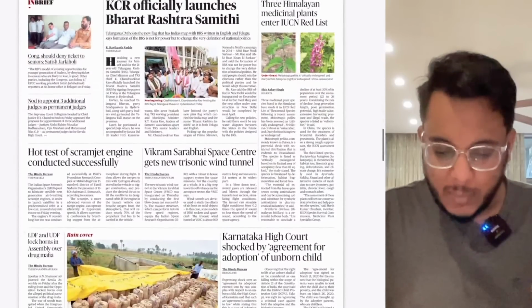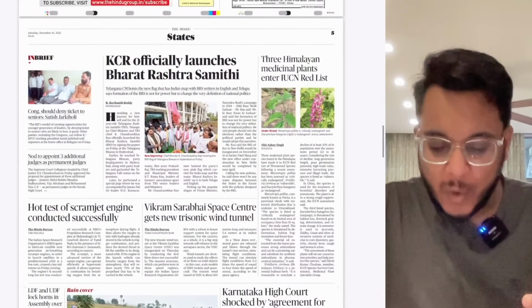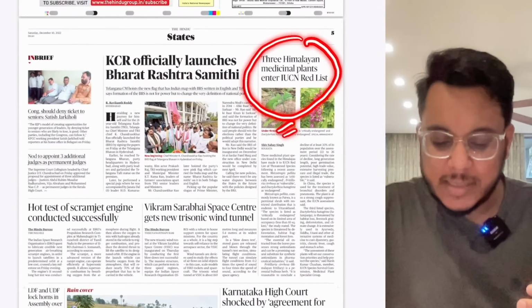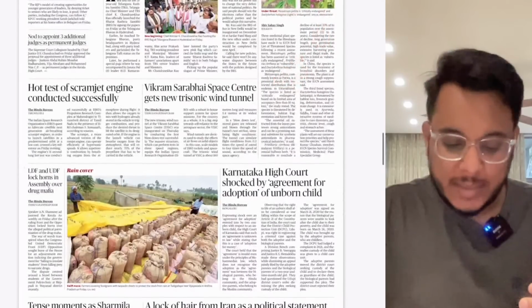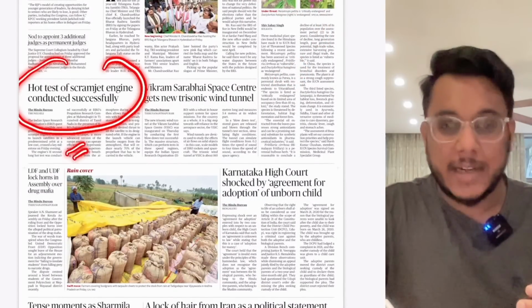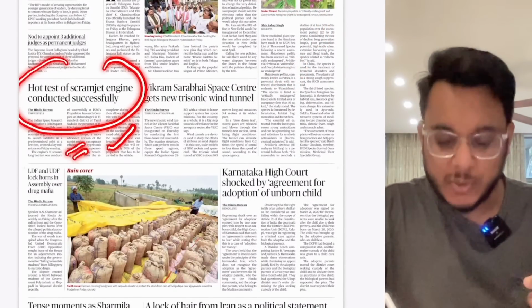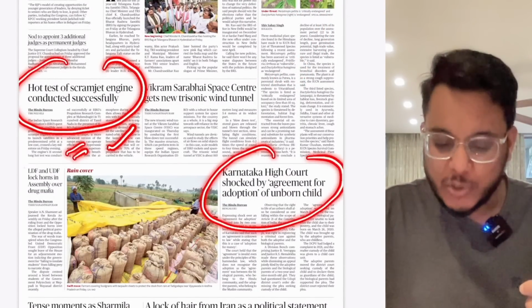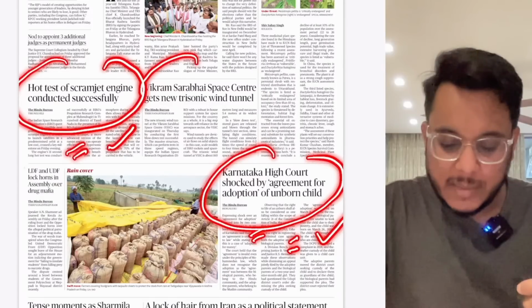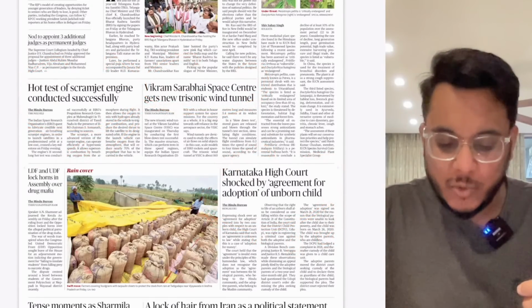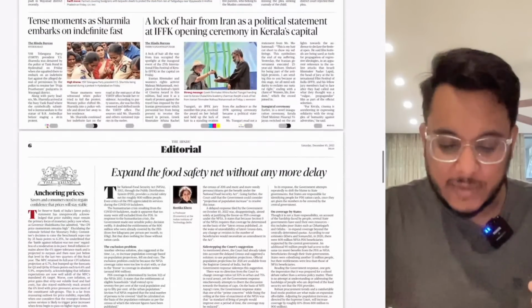Moving on, however, here we see that an important article, that is the 3 Himalayan medicinal plants enter IUCN Red List, has been given. We'll see this particular article. Then hot test of SCRAMJET engine conducted successfully. We'll see this particular article also. Then Karnataka High Court shocked by agreement for adoption of unborn child. We'll see this particular article as well. Vikram Sarabhai Space Center gets new trisonic wind tunnel. Then further moving on.